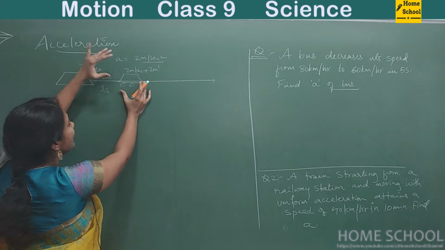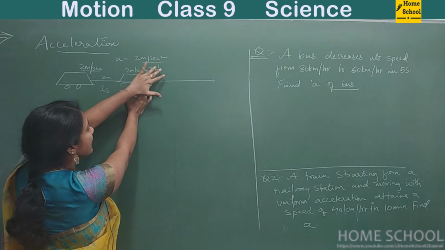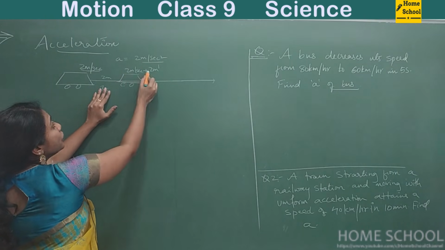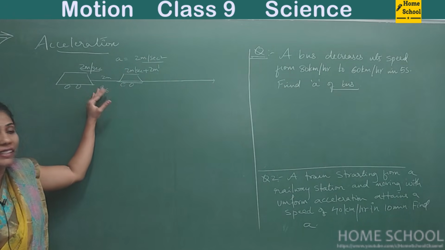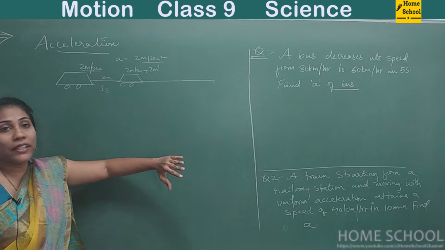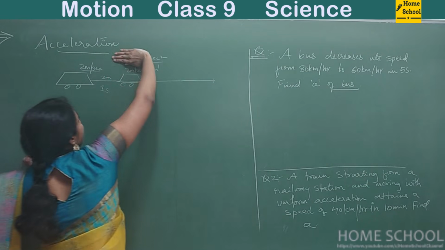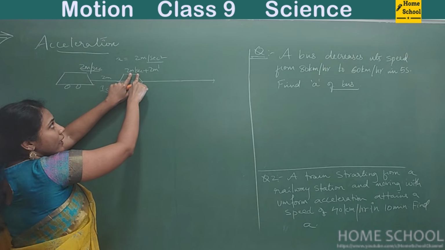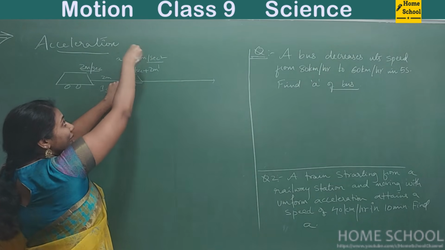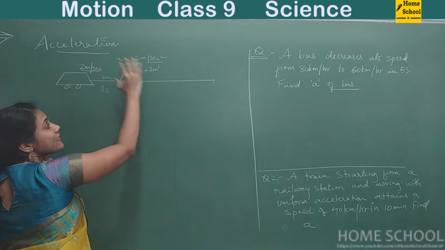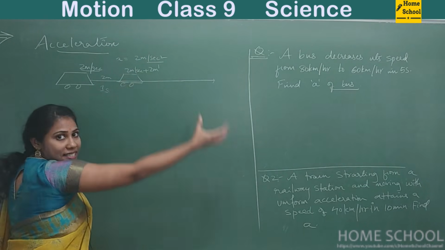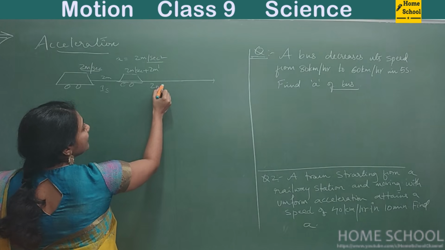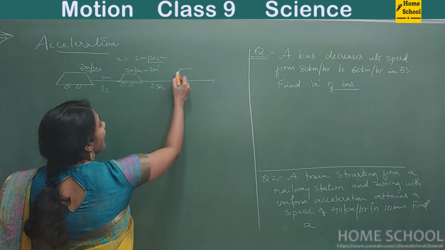So when I give an acceleration of 2 meters per second square, what does this mean? In 1 second, along with 2 meters, 2 more meters extra it must have traveled, right? So that's how the speed has increased. If I was not given this much acceleration, after 1 second the car's speed is just 2 meters per second only. Since I have given extra speed for this car, it is covering more distance.